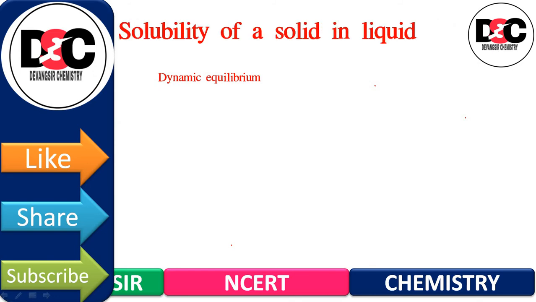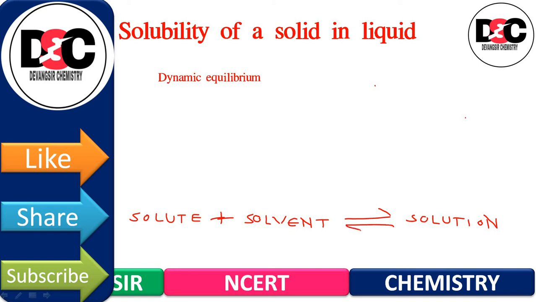Now there is a dynamic equilibrium which is produced between, I am writing over here the formula, solute plus solvent giving solution. In the same manner, the solution is going to give the solvent as well as the solute.